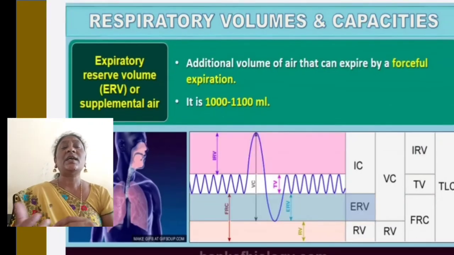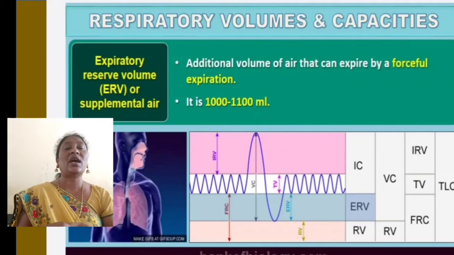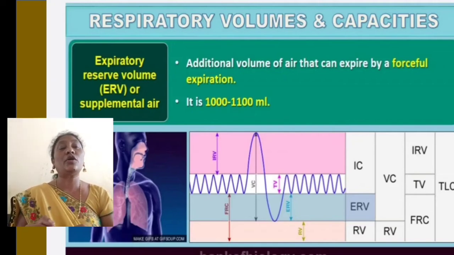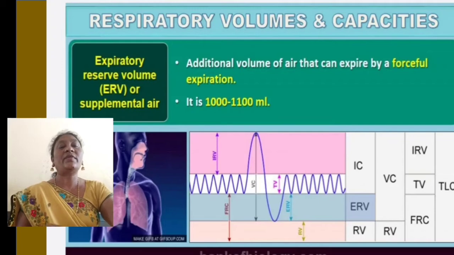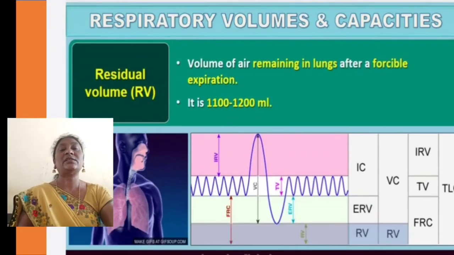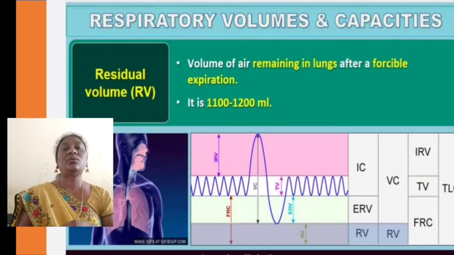Next one is expiratory reserve volume, ERV, or supplemental air. Additional volume of air that can be expired by a forceful expiration, and it is 1100 ml we can see.